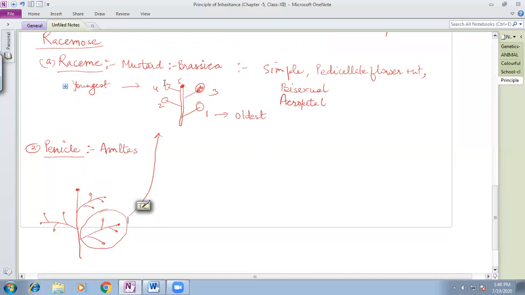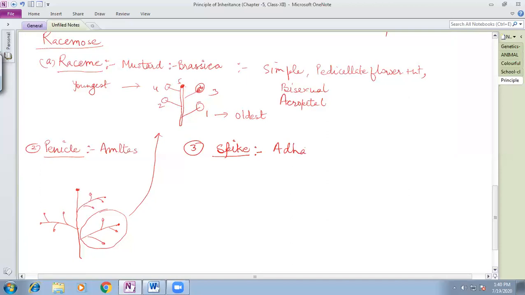Example, Amaranthus. Then after that, the third type of inflorescence from the racemose is the spike type of inflorescence. The spike type of inflorescence is found in the plant Adhatoda.